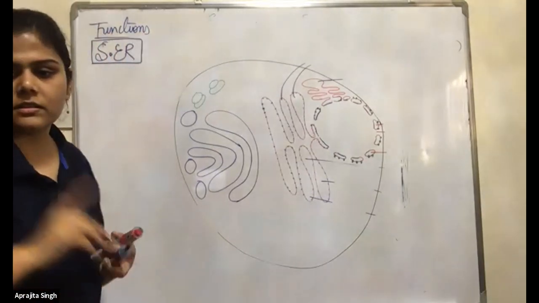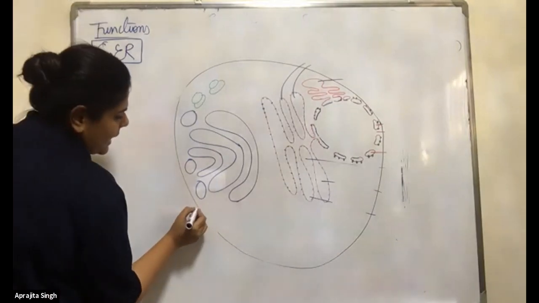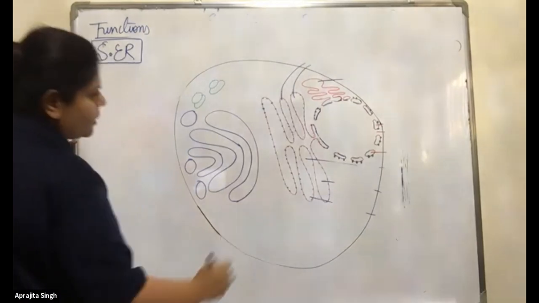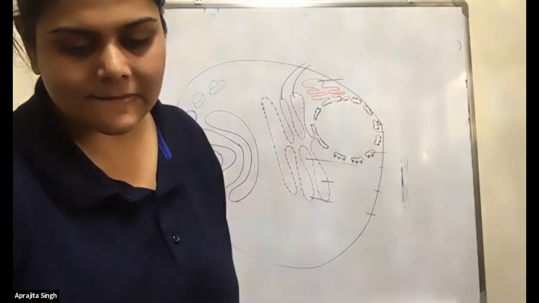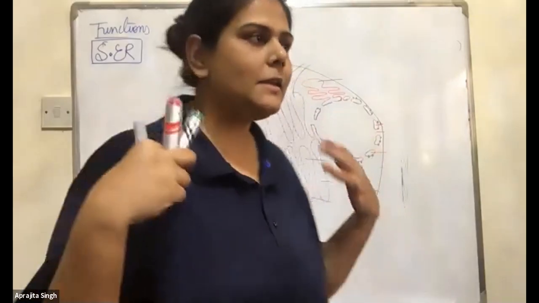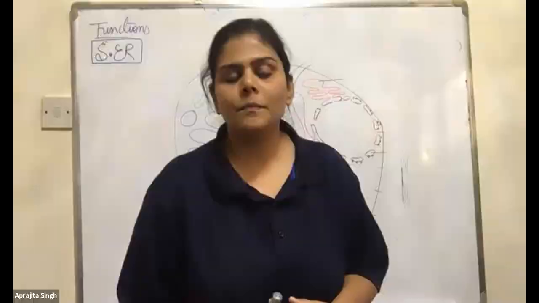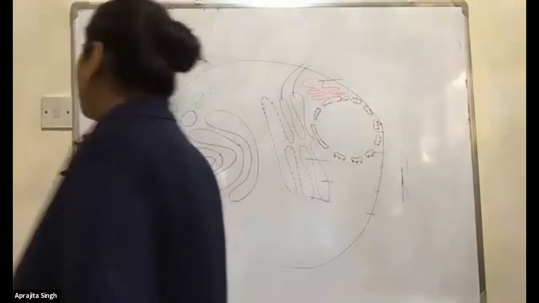It's a very interesting part, smooth ER. And many of you don't even know what the actual role of smooth ER is. What is the actual role of smooth ER? It helps in the manufacture of fat molecules, lipids. Anything else? Any very interesting role? That is exactly the same function. They are responsible for lipid formation.